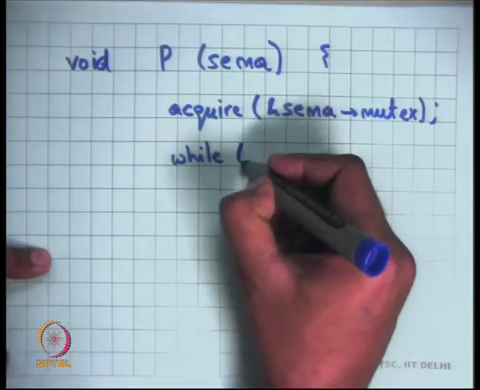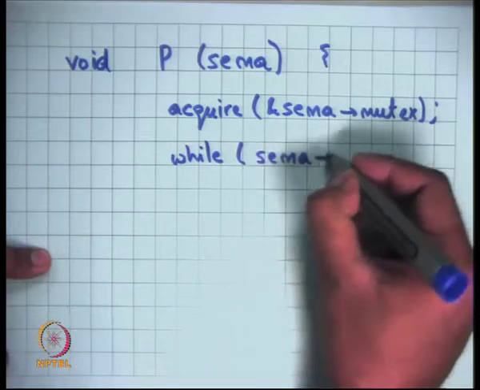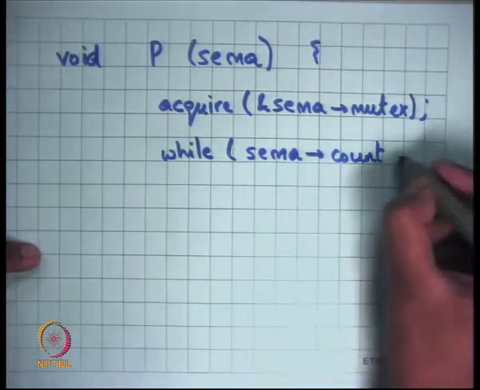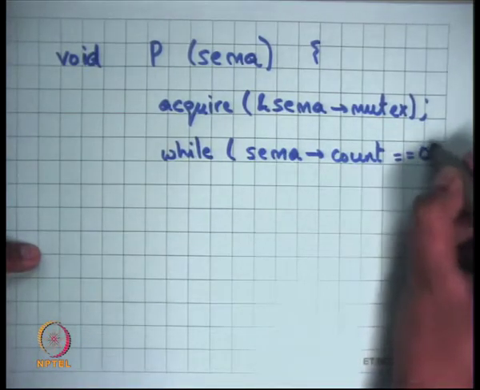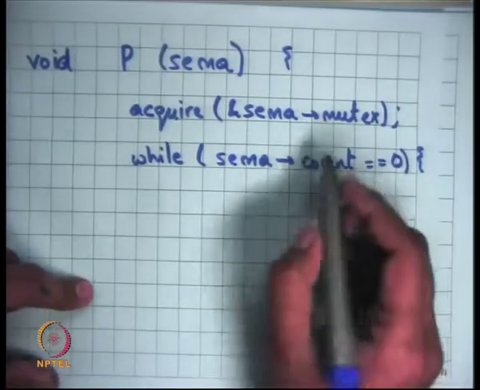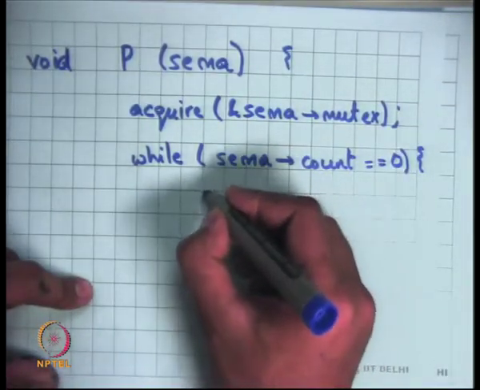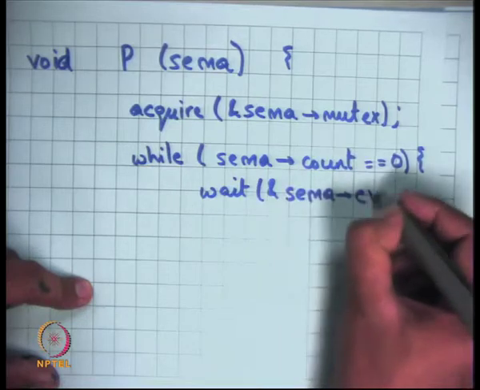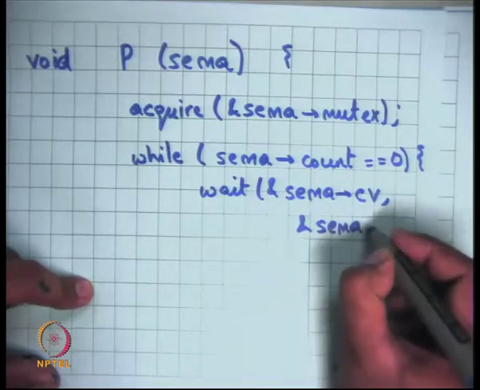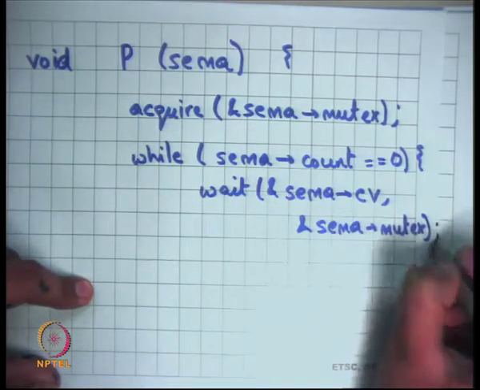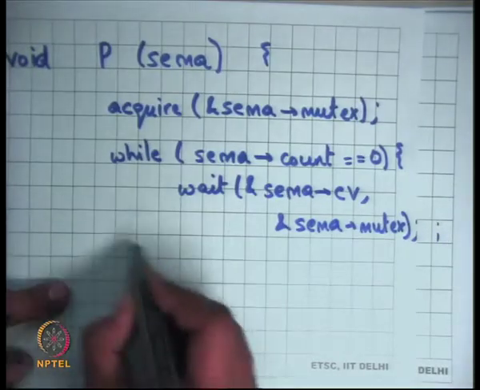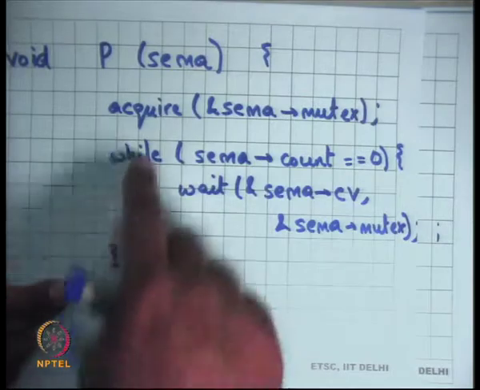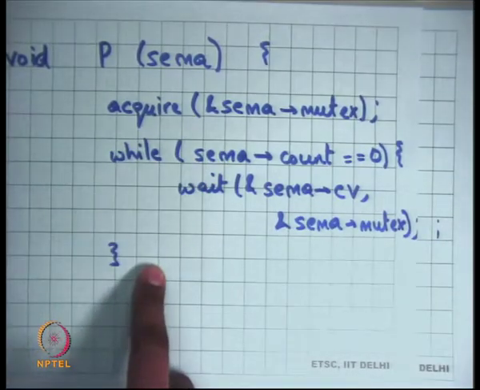I am using the condition variable to wait on the condition that this count becomes greater than 0. So while count is not greater than 0, in other words while sema.count is equal to 0, wait on sema.cv, sema.mutex. And if I come out of the loop, I can be sure that sema.count is greater than 0.